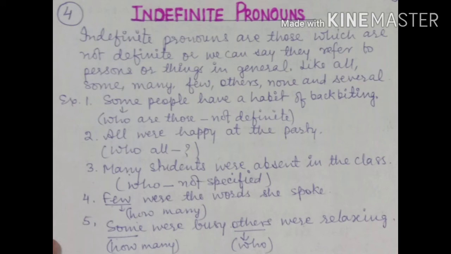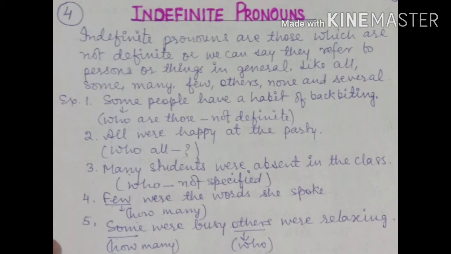Second example: all were happy at the party. Who all were happy at the party? It is not mentioned to specify. Many students were absent in the class. Who were those students? Not mentioned. Next example: few were the words she spoke. How many words did she speak? Not mentioned.